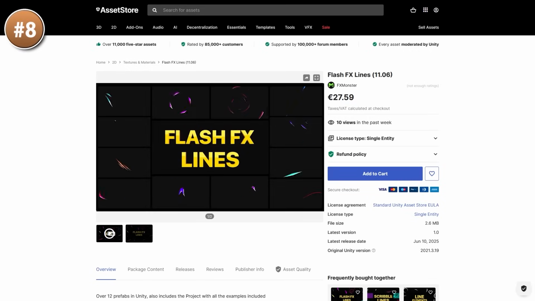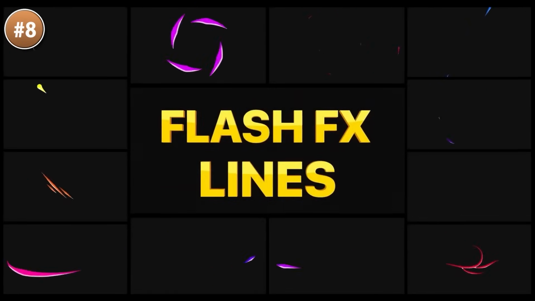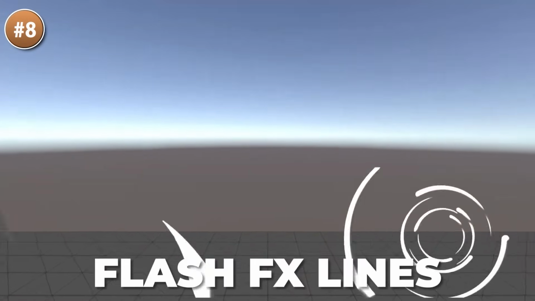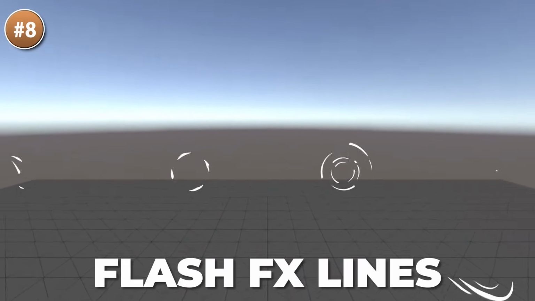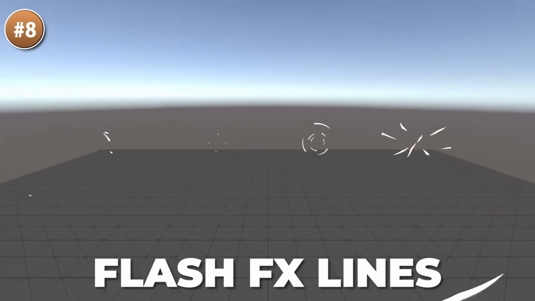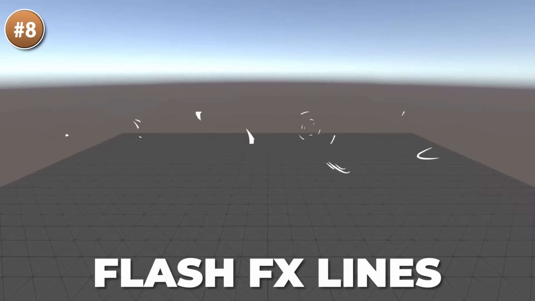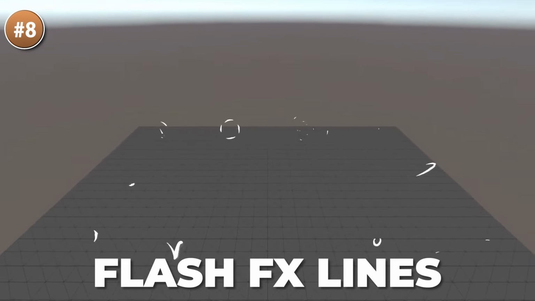Then here's one that I always like, some flash lines. Personally, I love high frame rate abstract animations kind of like this one. You can use this in so many different ways. These could be some sword slashes, or perhaps just a wind swoosh. Maybe you could use this as some kind of flourish, just something nice to polish your UI. So lots of use cases, really nice.